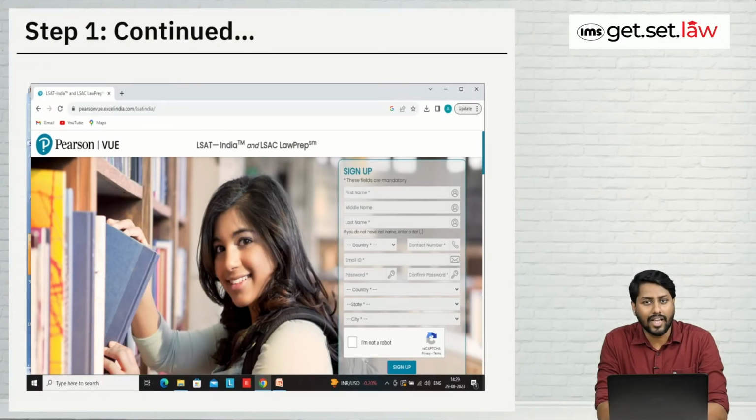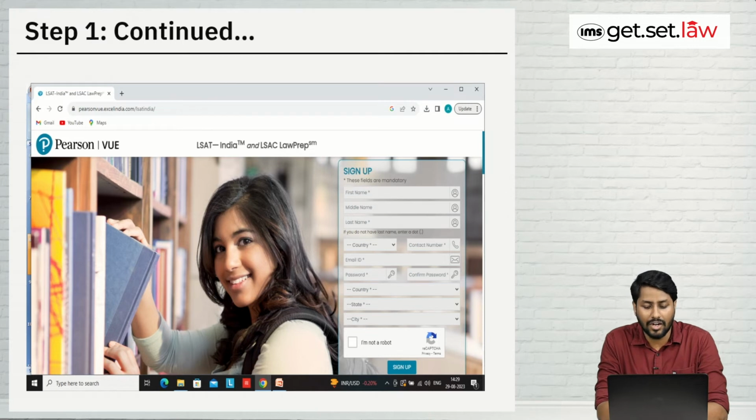Once you have clicked on sign up, this page will be shown to you. They're asking for the basic details of yours. So you will have to fill your first name, then middle name is not mandatory in nature, then you will have to fill your last name, then country and contact number. Email ID you will have to fill, and you will have to create one password for yourself.